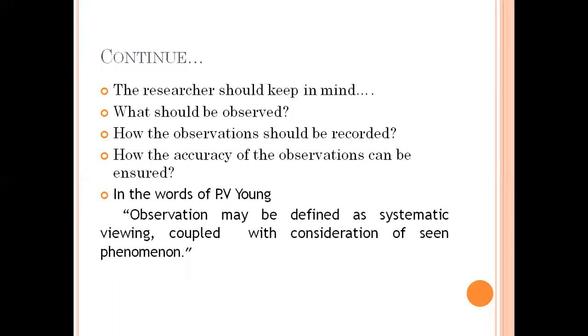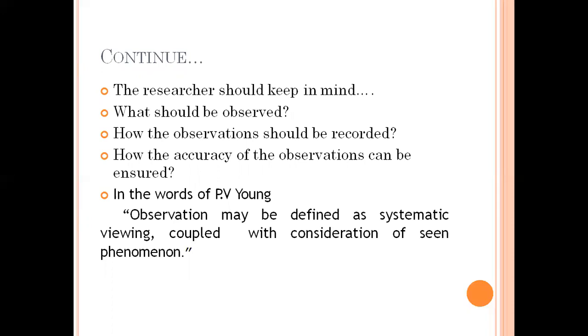The researcher should keep in mind the following three criteria: what should be observed, how the observations should be recorded, and how the accuracy of the observations can be ensured.